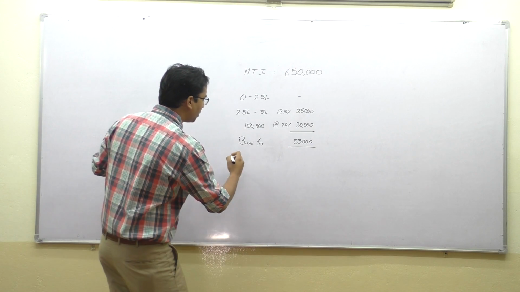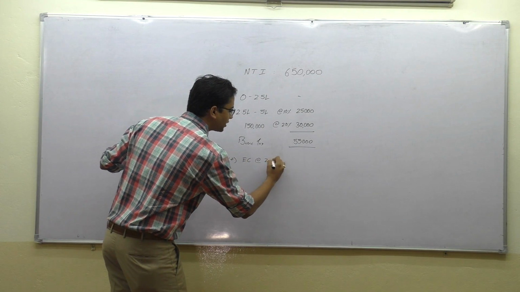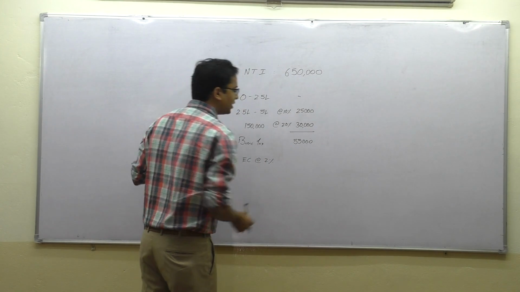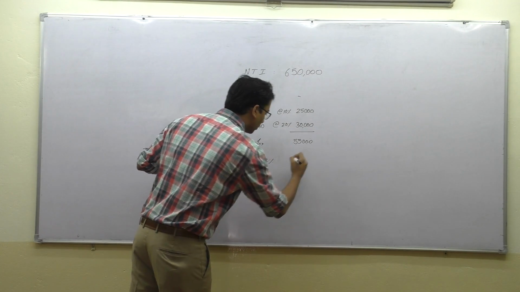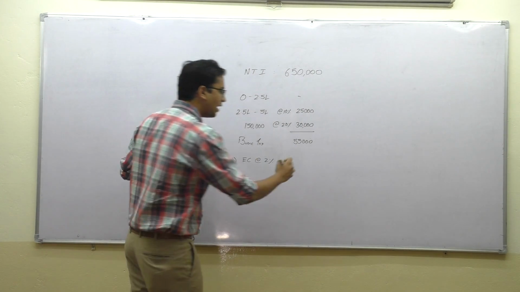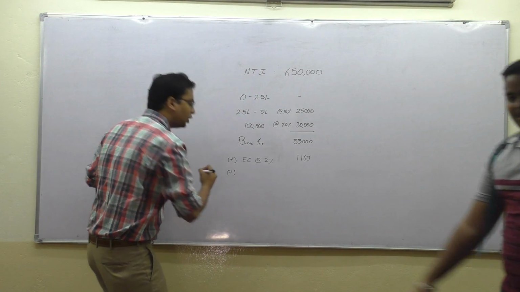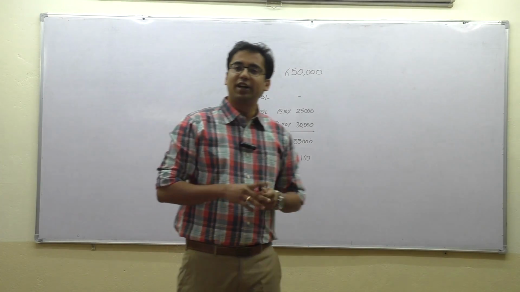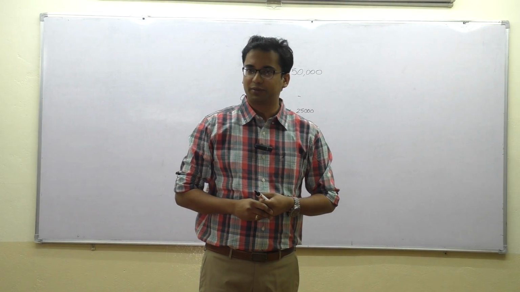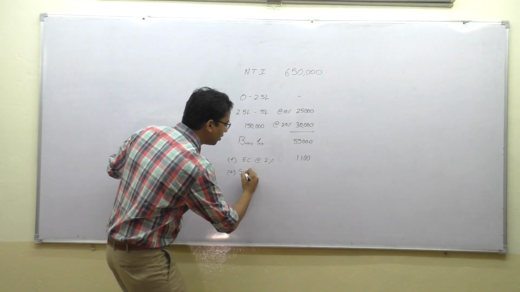So, to this basic tax, we will add education cess at the rate of 2%. How much is that? 2% of 55,000 is 1100 rupees. And in 2007, to fund senior secondary activities, higher school activities, they wanted to add an additional 1%.